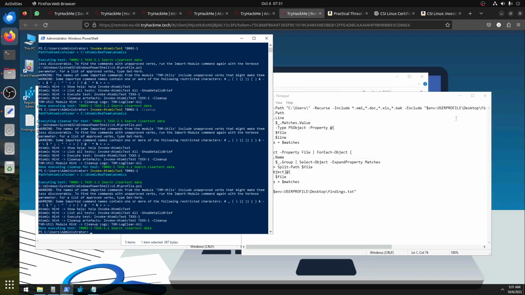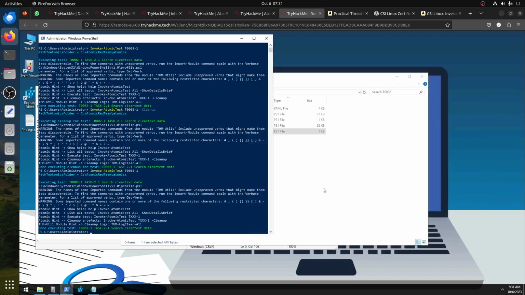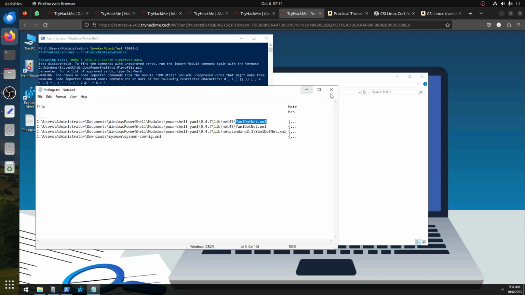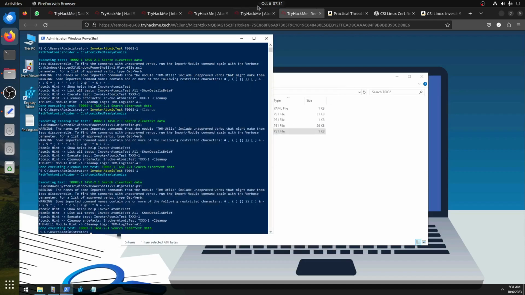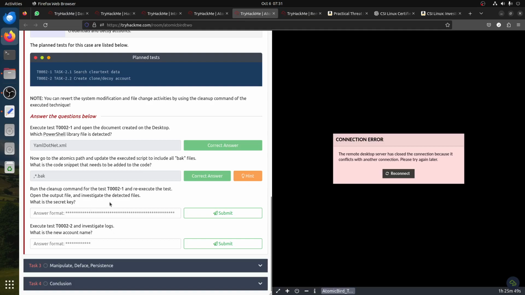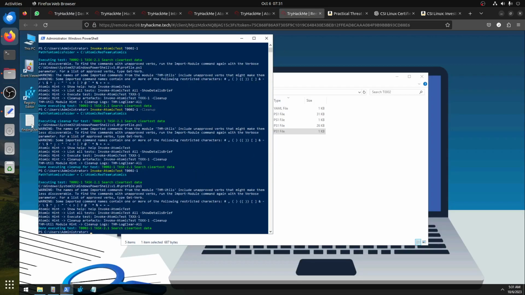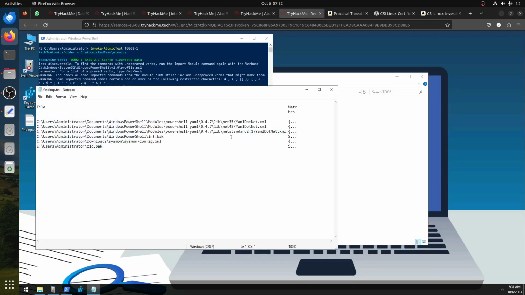Let's close this. Don't save, and then after we run it now, open the output and investigate the detected file and secret key. So we'll open the same file here, the finding. You see, these are new things that happen here.